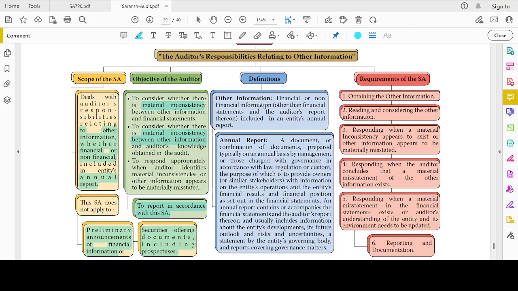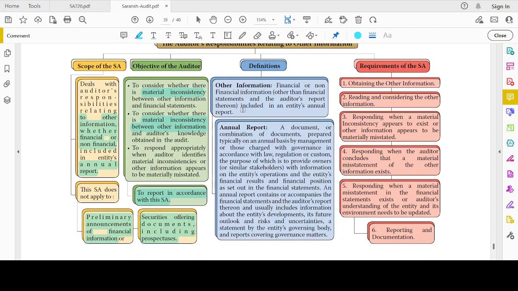Financial or non-financial information and the auditor's report thereon included in an entity's annual report. Everything included in an annual report will be known as other information. Annual report: a document or combination of documents prepared on an annual basis by the management or those charged with governance in accordance with law, regulation, or custom.